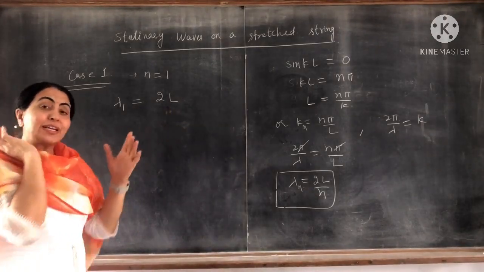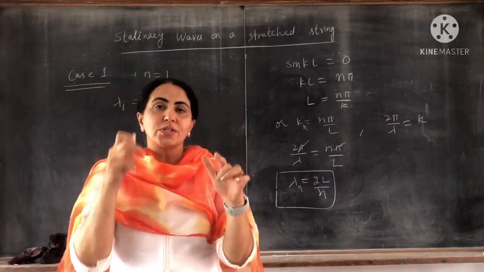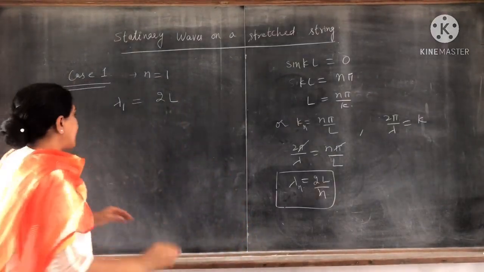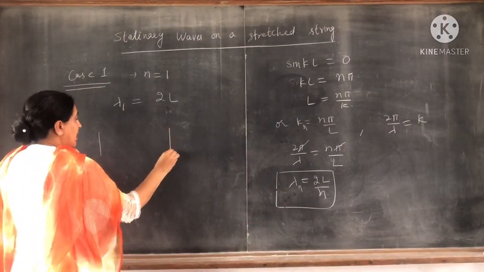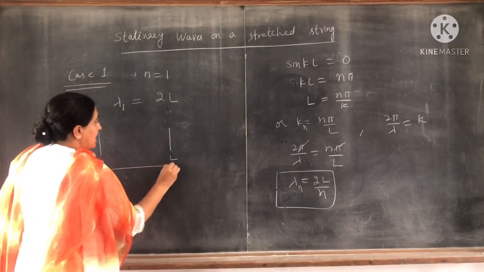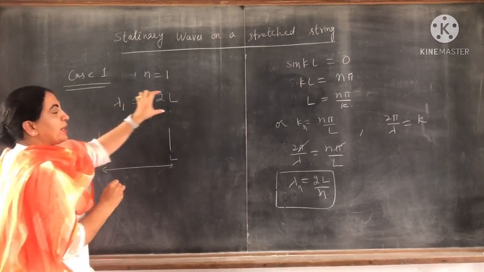Clear? And what is wavelength? The distance between two consecutive crests or between two troughs. So if this is the string from x equal to 0 to L, this is the length L, but the wavelength is completed in 2L.